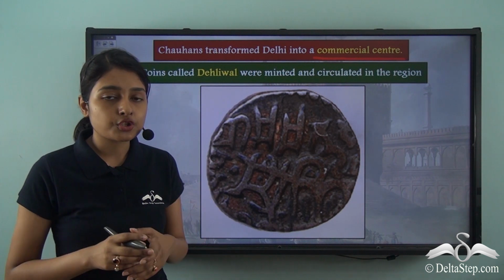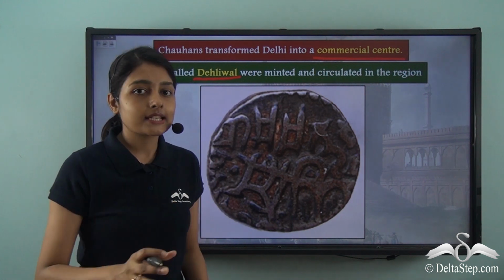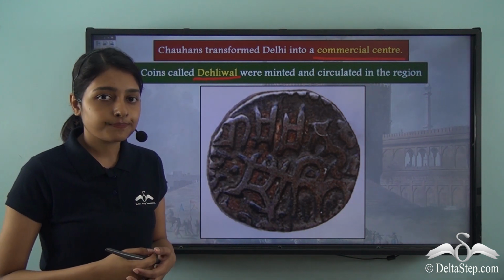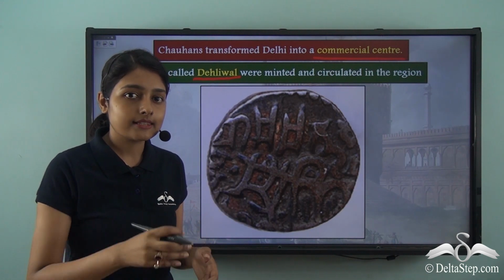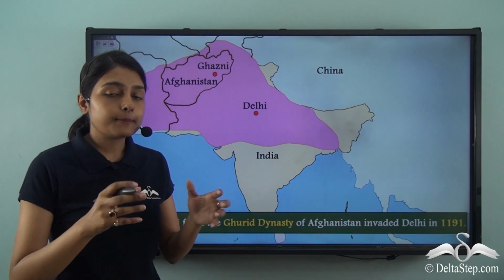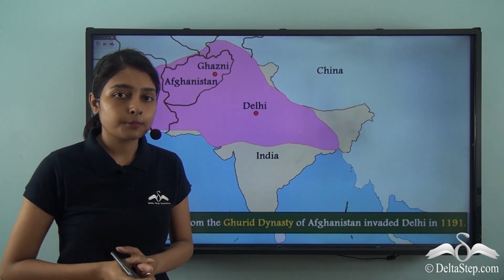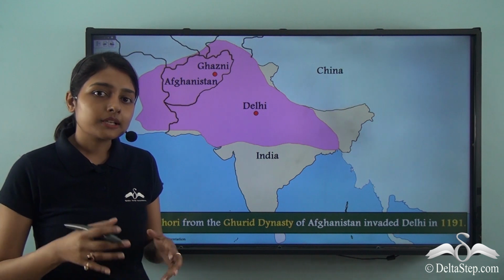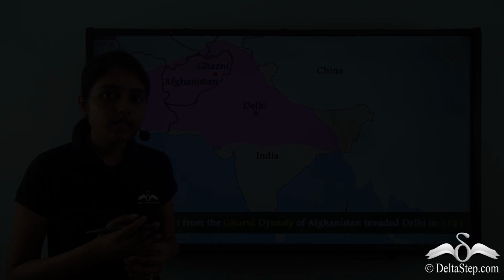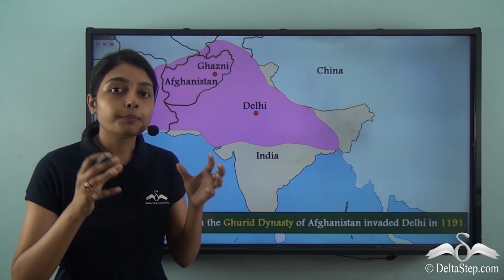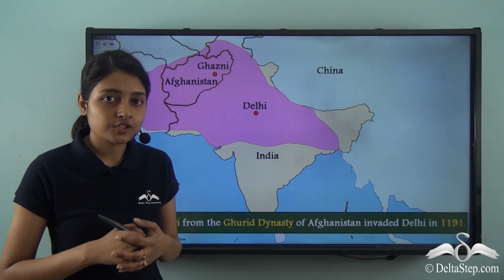To facilitate trade, coins called Dehliwal were minted and circulated in this region. These coins helped trade to be conducted in this area. Under the able leadership of Prithviraj Chauhan, Delhi became a major commercial center. But that was not the end of it. Why is it so? Because soon after, the power over Delhi was changed. And how did this change take place?